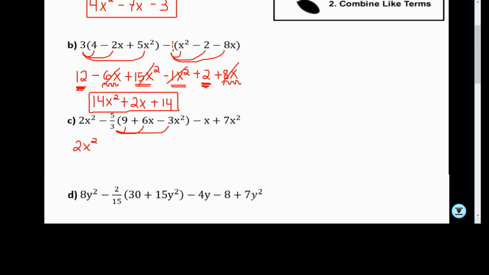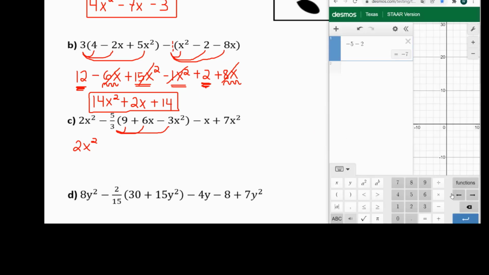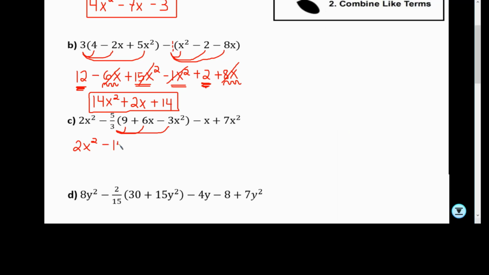So let's do the calculator here. We're going to just press enter, negative 5 divided by 3. And we'll put the arrow to the right. And we'll put times, and we're going to multiply times 9. So this would be negative 15.